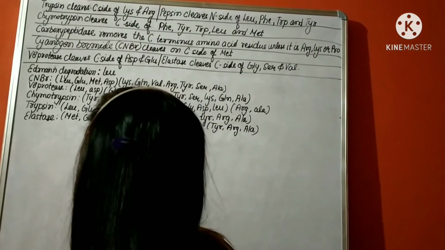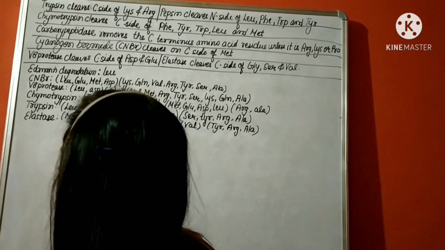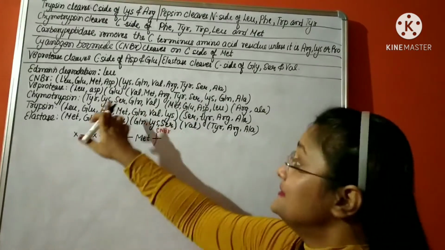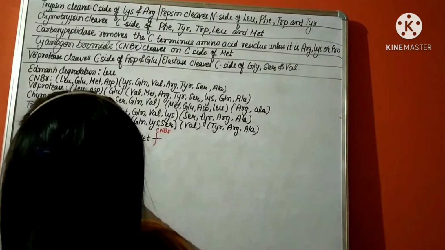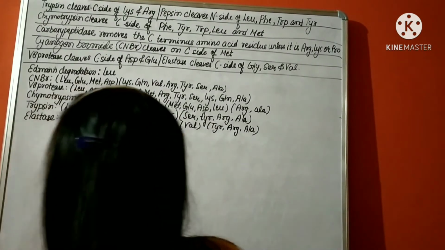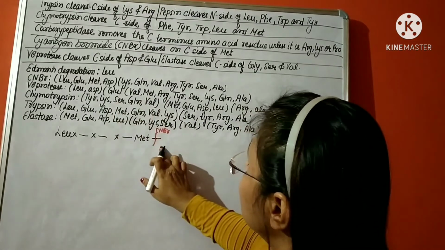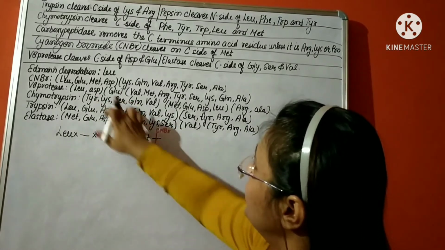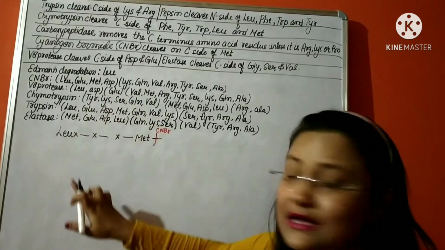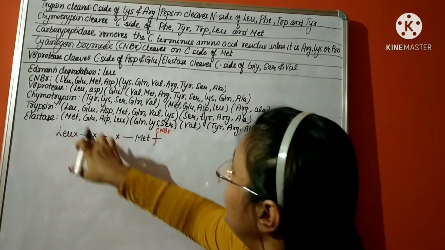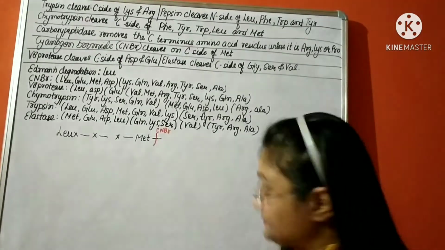We will write XX for those amino acid positions which are not known. As already discussed, at the extreme N terminal there is leucine, so leucine is also fixed. That's how we do it step by step. After methionine, in this fragment we don't know whether it is glutamic acid or aspartic acid.